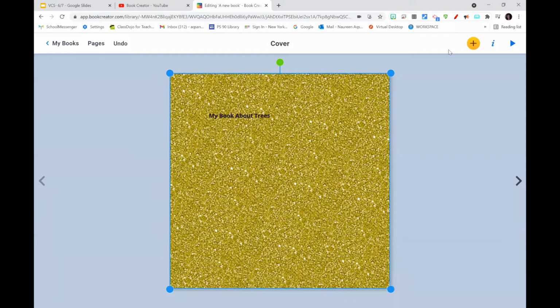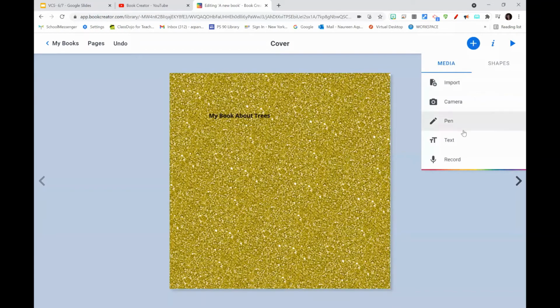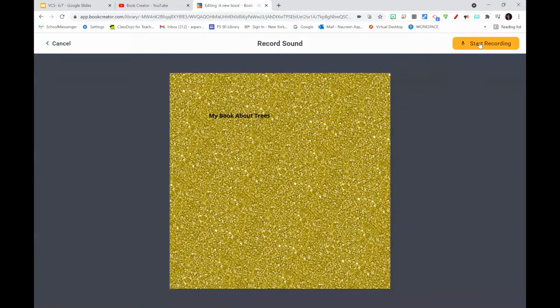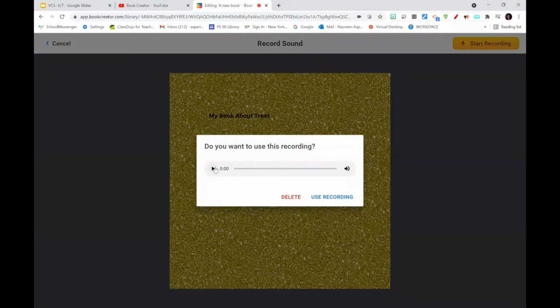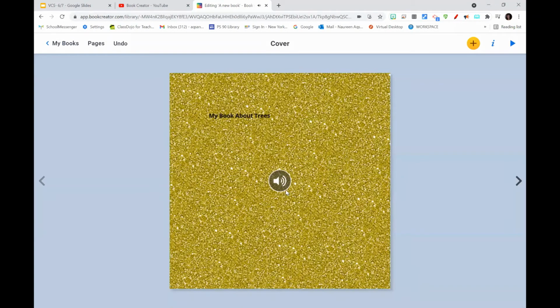That's fine. All right, and then you can also insert audio recordings. So if I want this book to be read and I want to utilize my voice, I can use this record button, click on start recording. My book about trees. Play it back. My book about trees. I can use this recording, and when somebody accesses this book, they will be able to hear me read this book, which is an awesome feature.